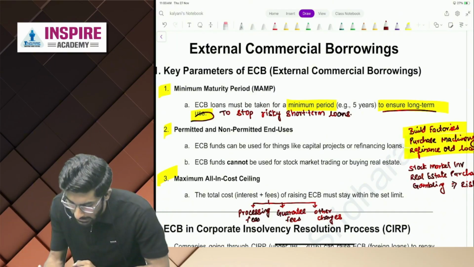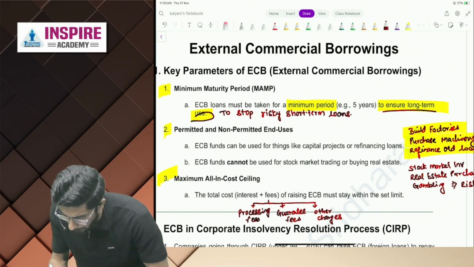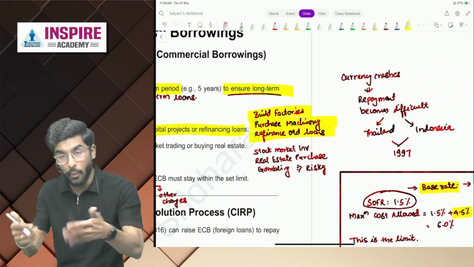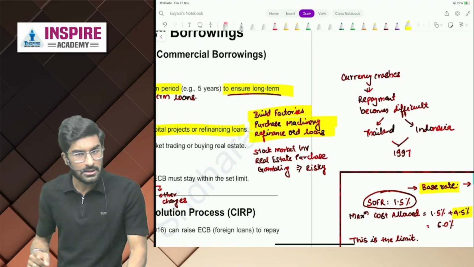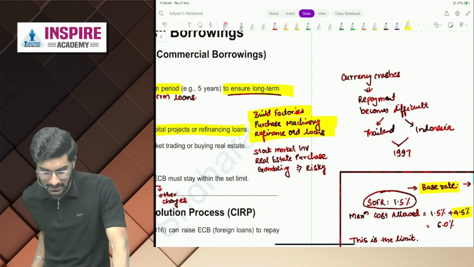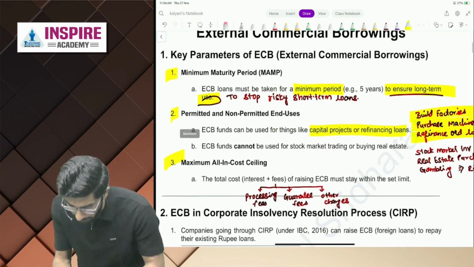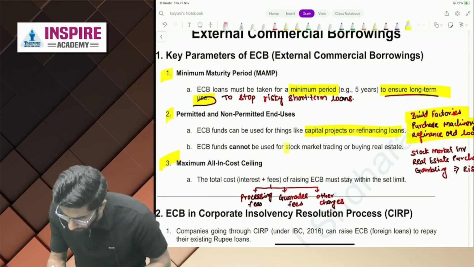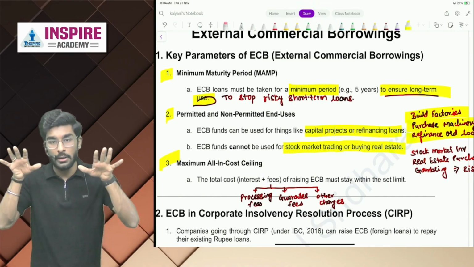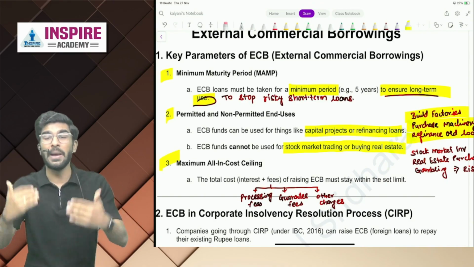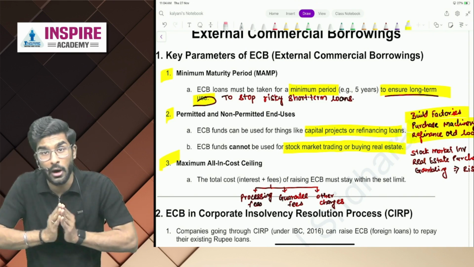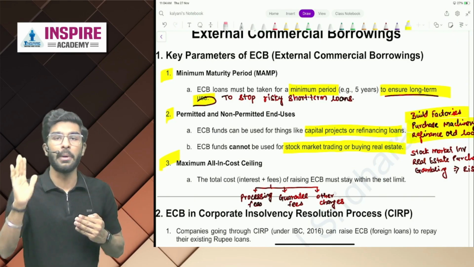Let's understand. ECB funds can be used for purposes like capital projects or refinancing loans. If you are building factories, purchasing machinery, or taking new ECBs to pay off old ECBs, that's completely fine. Now, people, ECB cannot be used for stock market trading or buying real estate assets, because the government does not want ECBs used for speculative, short-term gambling activities. It should be used for valuable, long-term purposes. Yes or no, people?